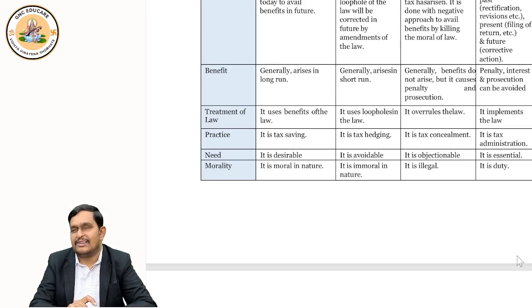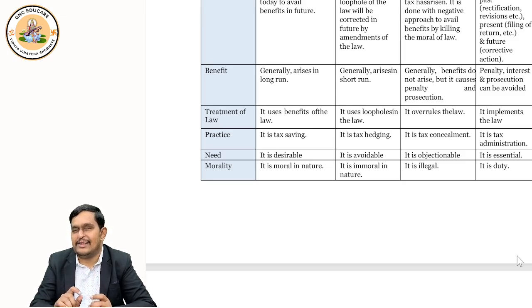And the last one, tax management, it is essential. You do it, it is better. Essential. So tax planning is desirable, tax avoidance is avoidable, tax evasion is illegal, and tax management is essential.